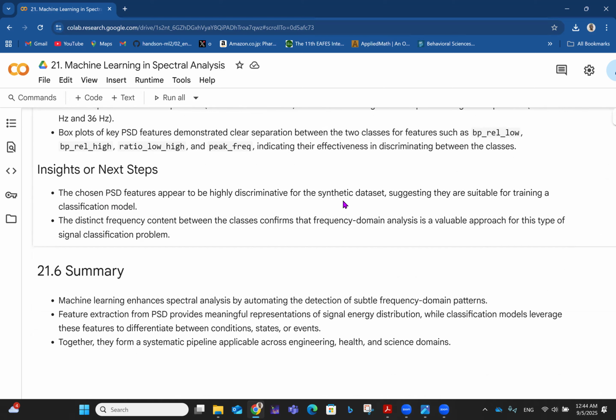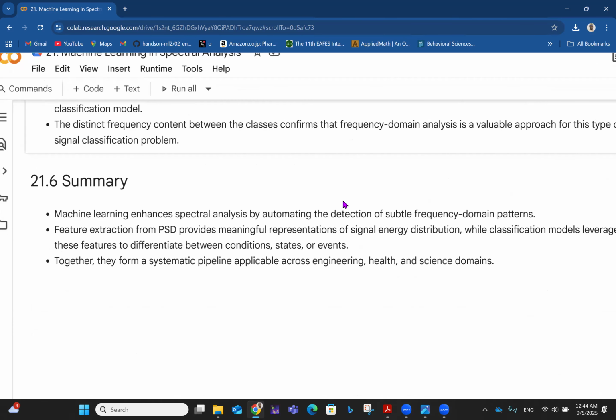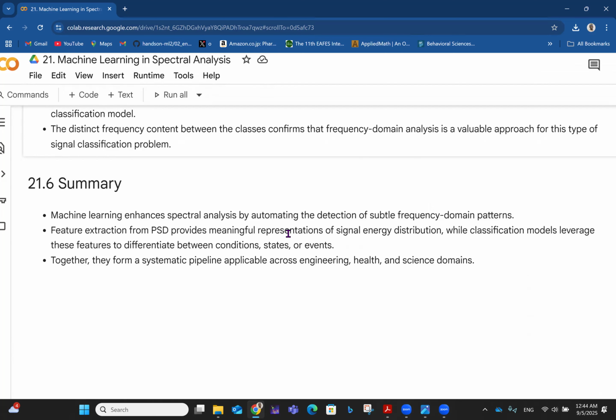The distinct frequency content between the classes confirms the frequency domain analysis is a valuable approach for this type of signal classification problem. In summary, we see that machine learning enhances spectral analysis by automating the detection of subtle frequency domain patterns. Then feature extraction from power spectral density provides meaningful representations of signal energy distribution, while classification models leverage these features to differentiate between conditions, states, or events. Together, they form a systematic pipeline applicable across engineering, health, and science domains.